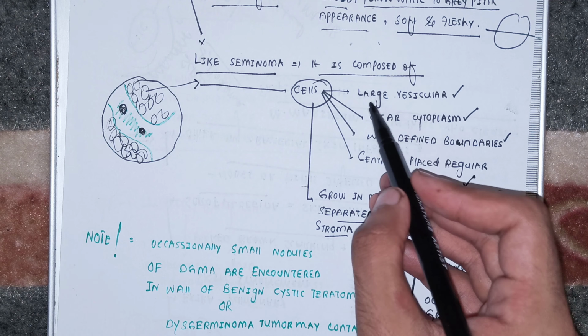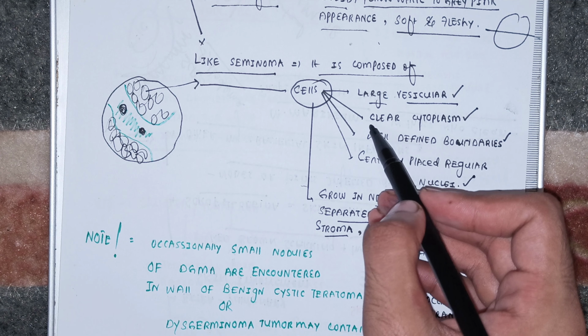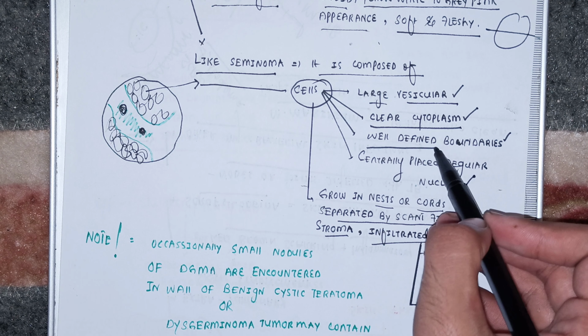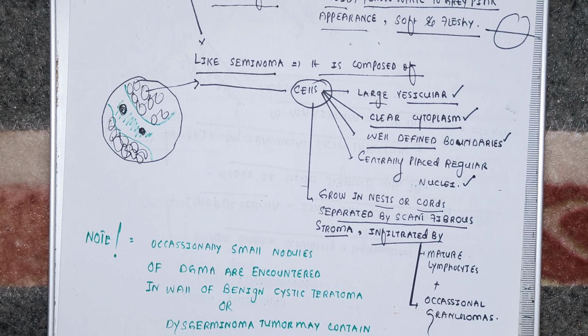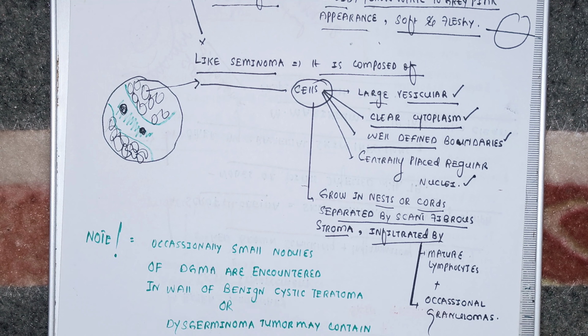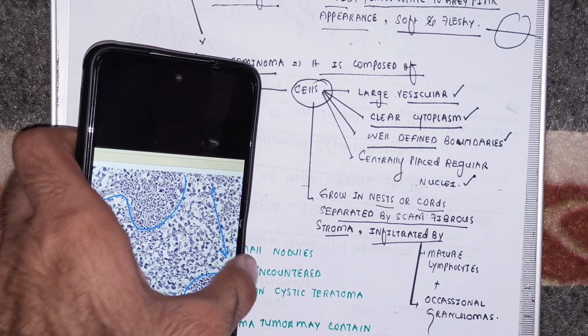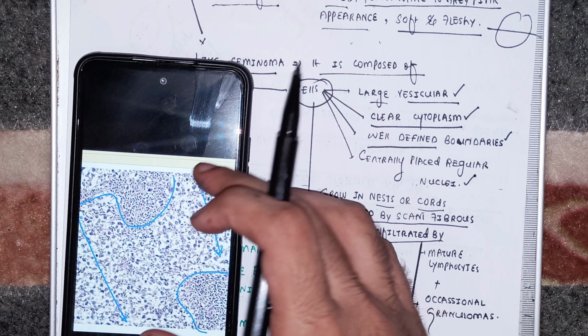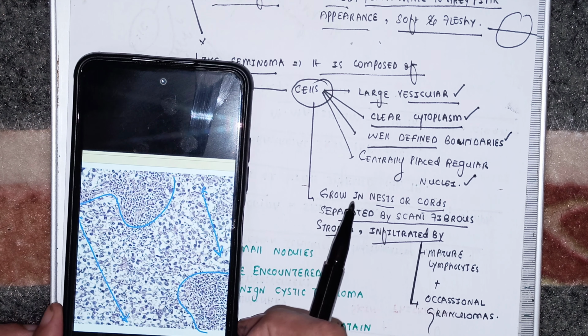And if you take out one cell of this tumor, you will see the cell is very large and vesicular. Its cytoplasm is clear, the boundaries are well defined, and the nuclei are centrally placed. Now let me show you the histological image of whatever I just told you, for a better understanding of morphology. This is the typical dysgerminoma.